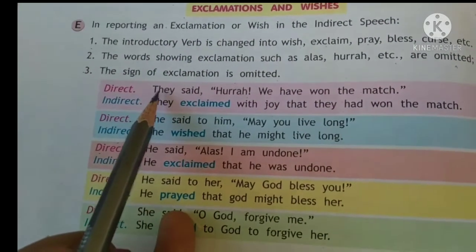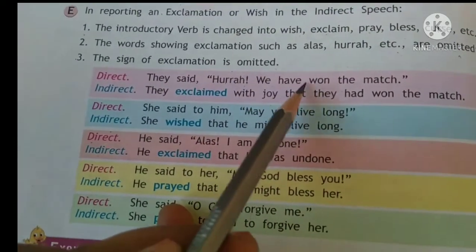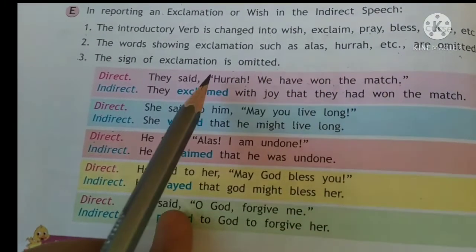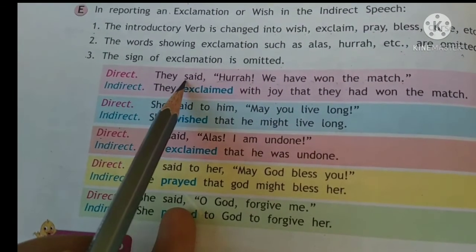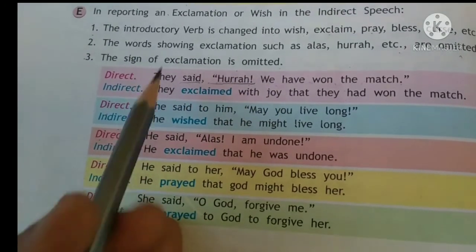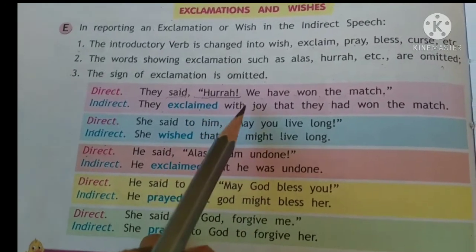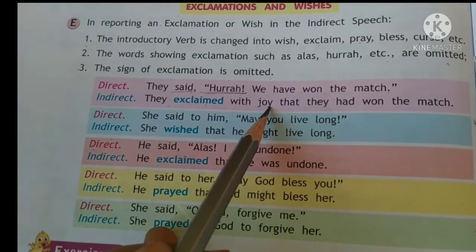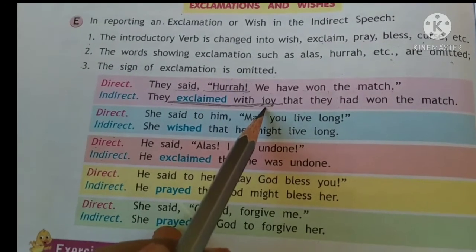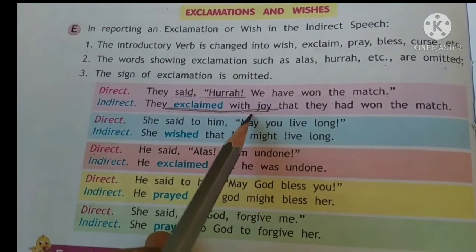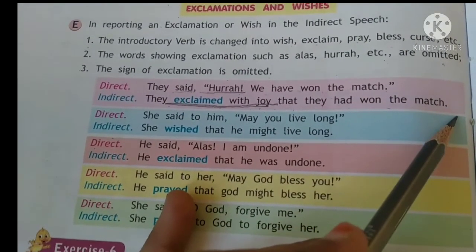So for example, in the direct speech, they said, hooray, we have won the match. So this hooray is with an exclamation mark. Here in place of said and hooray, we write they exclaimed, meaning they are showing their happiness with joy. So this is what extra we write. Hooray is showing the joy. So we say they exclaimed with joy that they had won the match.